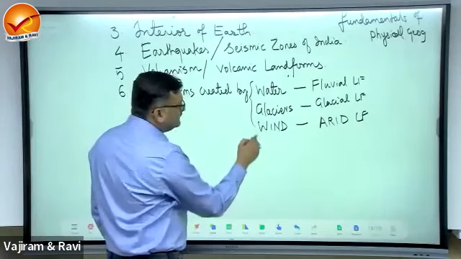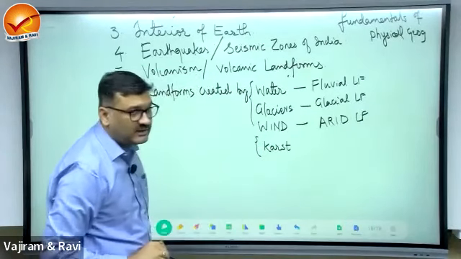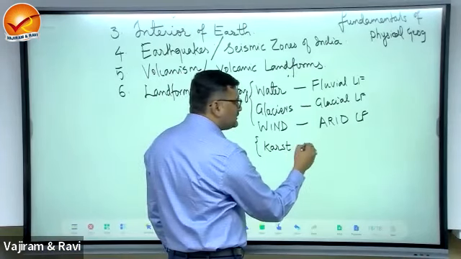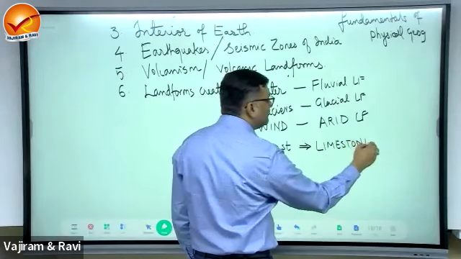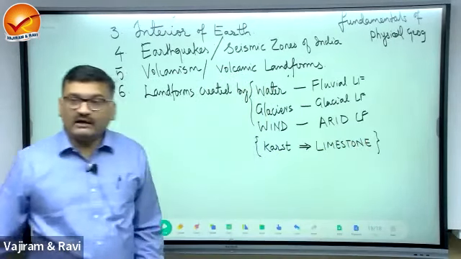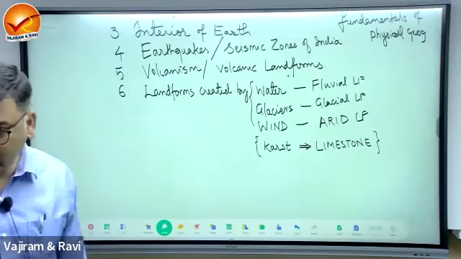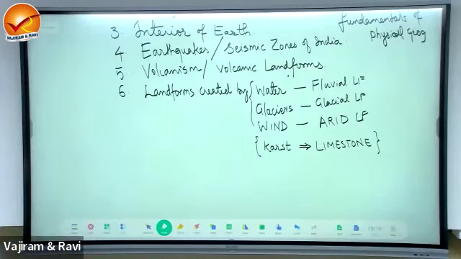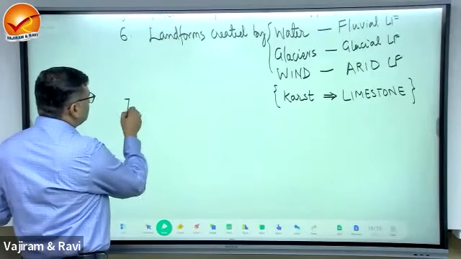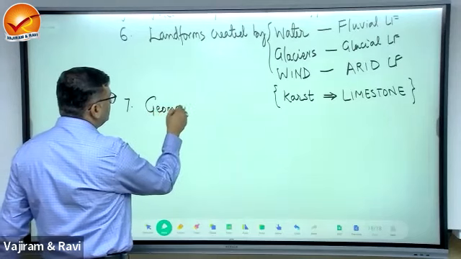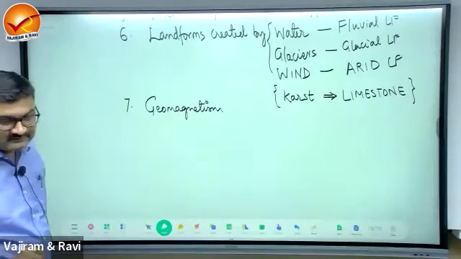Apart from these, there will also be one topic related to landform. This is known as karst landform. Karst landforms are specific to the region. What is karst topography? Karst topography means rich in limestone. Landforms created over limestone rocks are known as karst. Next one is geomagnetism. This is the magnetic property of the earth.